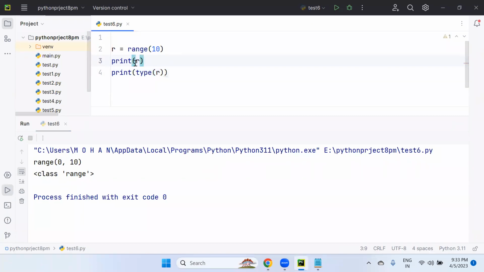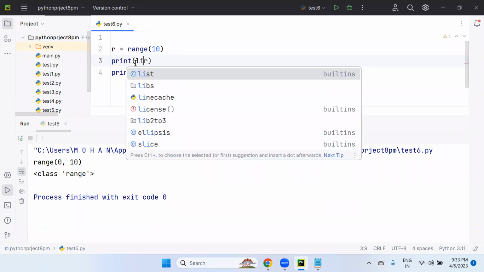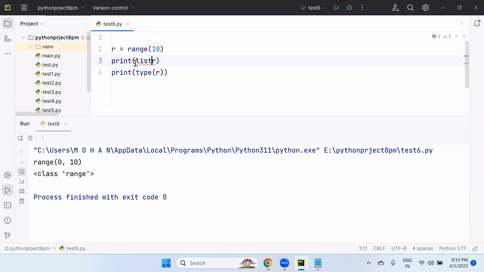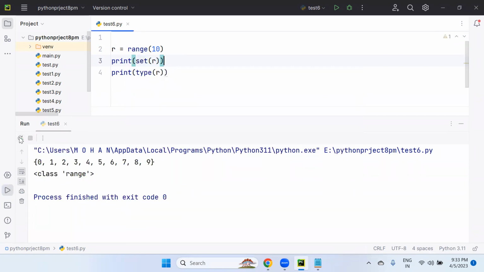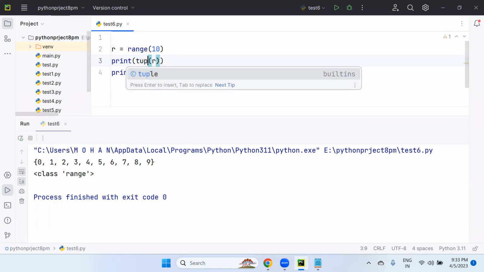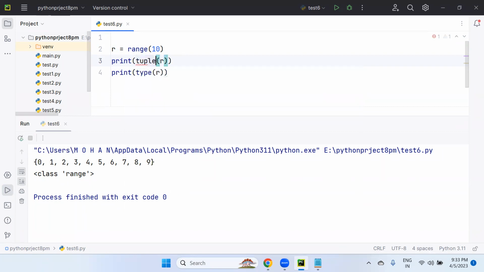But if you want to convert this range into list values, yes, we can convert it into list type. List of R gives a list. We can go for set of R, so any type conversion you can do. Set type it is. We can go with tuple of R, if I want to represent my range values in tuple format. So by default, range starts from 0 and ends up to 10, including 9. So 10 is excluded.